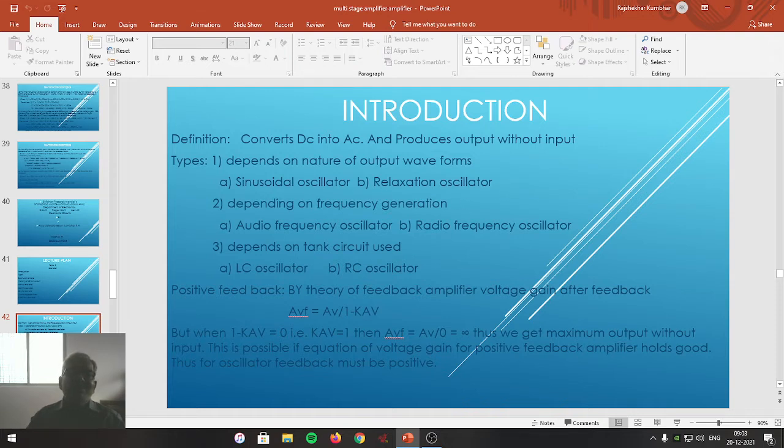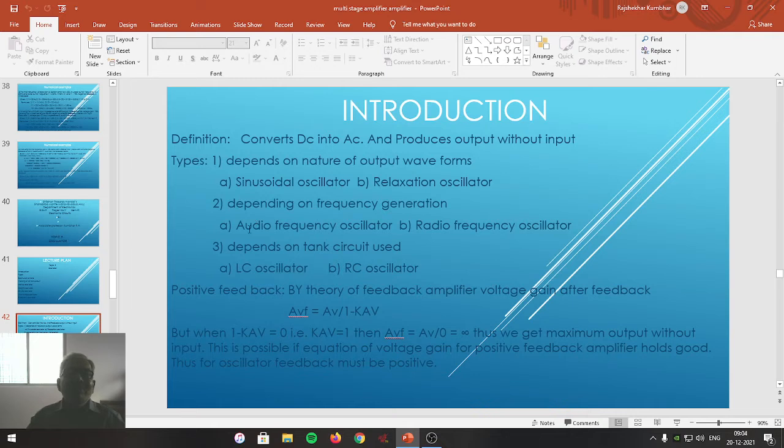The second classification depends upon the frequency generation. If an oscillator generates a frequency in the audio frequency range, that is between 20 Hz to 20 kHz, then that oscillator is known as an audio frequency oscillator. And if an oscillator generates a frequency in the radio frequency range, that is above 20 kHz, it is known as a radio frequency oscillator.